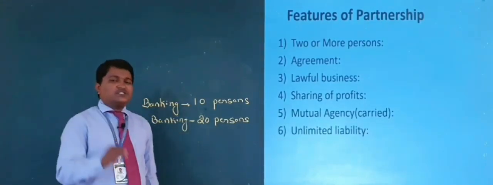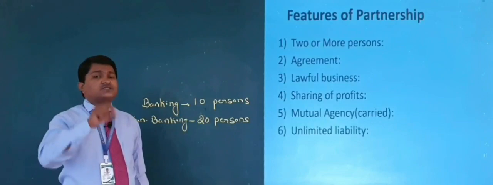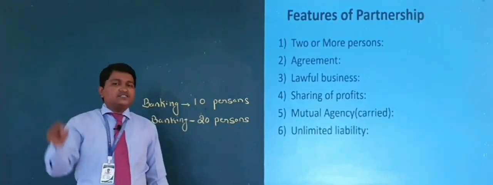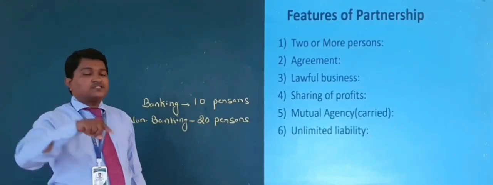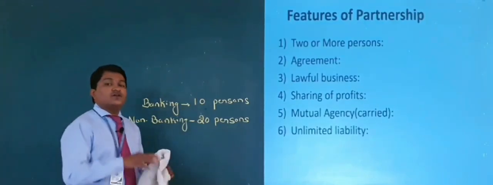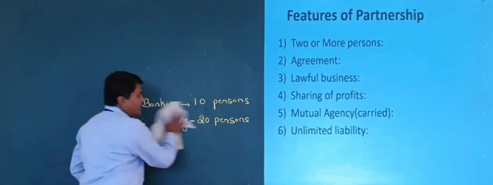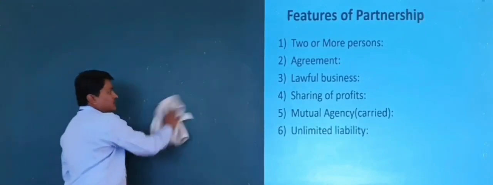Understood now? What is the first feature? Two or more persons. To form a partnership business, there must be at least 2 persons and a maximum of 10 persons in a banking business and 20 persons in a non-banking business. Next, we go for agreement.